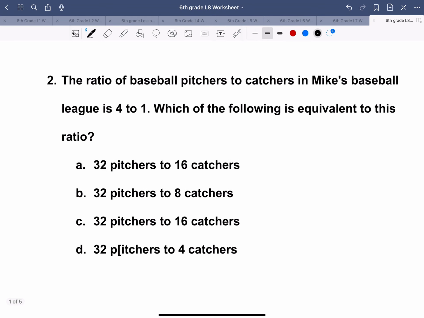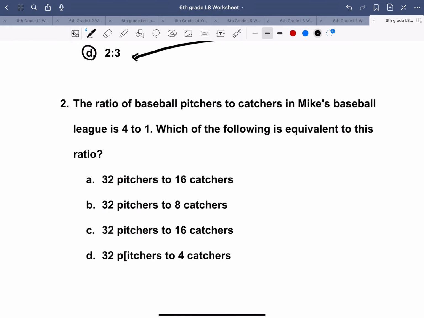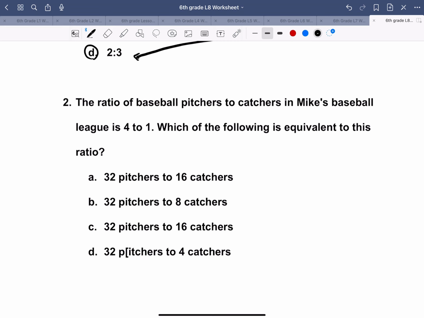Number 2, the ratio of baseball pitchers to catchers in Mike's baseball league is 4 to 1. Which of the following is equivalent to this ratio? So, we have here 4 to 1, and we want to look in our answer choices and find the one that matches this 4 to 1 ratio.